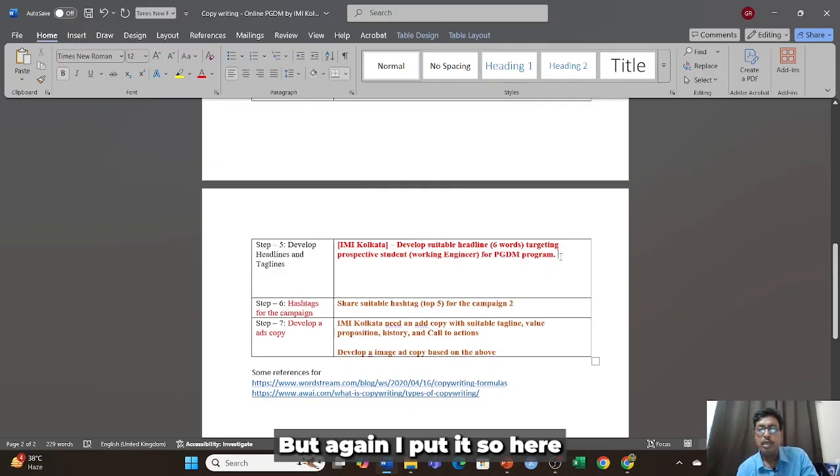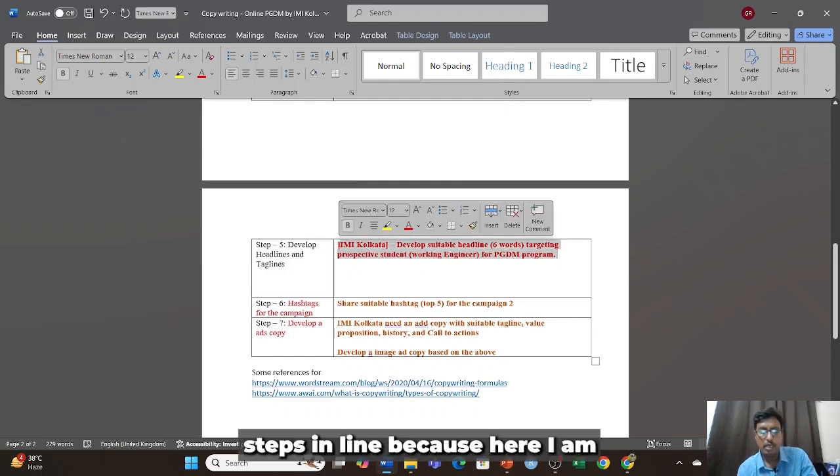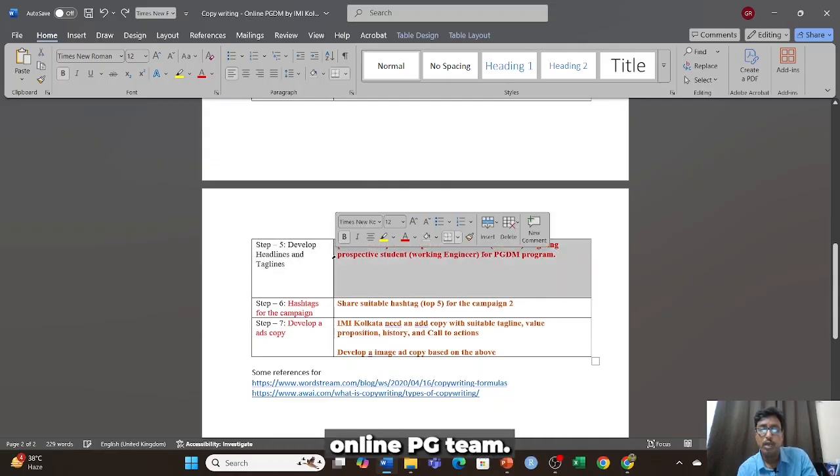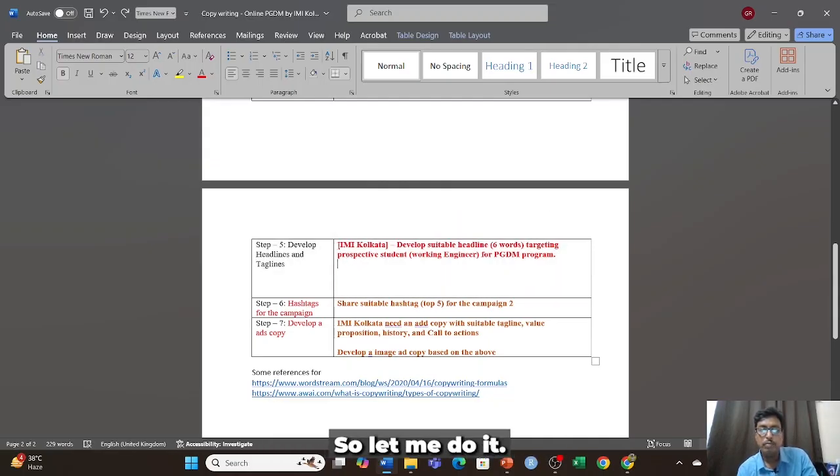So here I am putting headlines for the working engineer. Shift targeting steps headline, because here I am looking for working engineers in corporate. They may be willing to do an online PGDM. So let me do it.